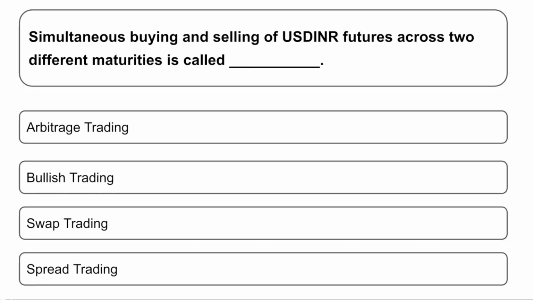Simultaneous buying and selling of USD INR futures across two different maturities is called? This is a similar question that we had, but only the currency was different. So what's the correct answer? Yes, you got it right. It's called spread trading. So when you are buying or selling something across two different maturities, it is called spread trading.